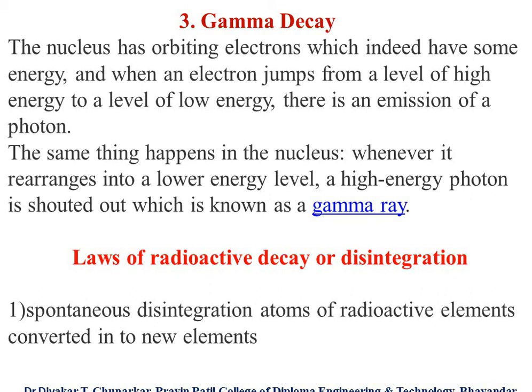A photon is a quantum: energy stored in a bundle or packet is called a photon, or quanta. This applies to gamma rays. So what are gamma rays? The same thing happens in the nucleus: when it rearranges into a lower energy level, a high energy photon is shot out, which is known as gamma rays.